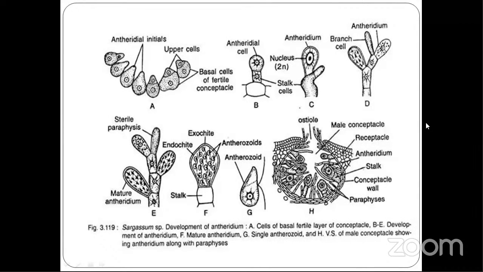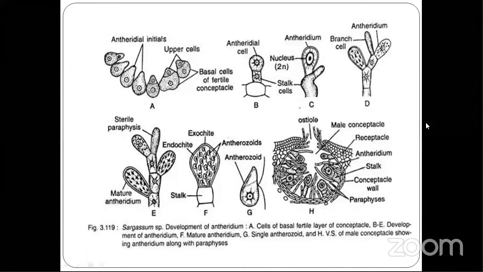Here you just need to understand diagram H. Paraphysis, conceptacle wall, which is forming the stalk. Then you have the mature antheridium. Then you have the ostiole through which the antherozoids come out. Now these antherozoids have two flagella, that is biflagellate.